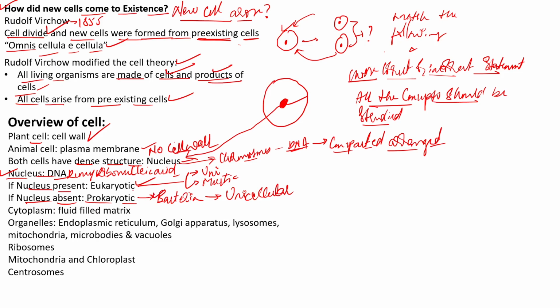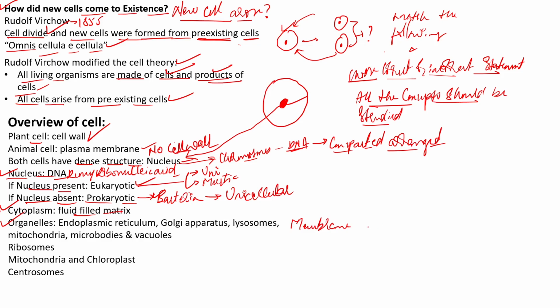Irrespective of the cells, maybe eukaryote or prokaryote, both kinds of cells have a fluid-filled matrix. We refer to it as the cytoplasm. We call it what? Cytoplasm. And in the case of eukaryotic cells, you find organelles, and these organelles are generally membrane bound.